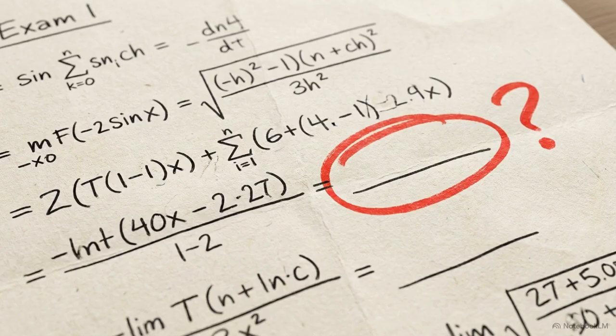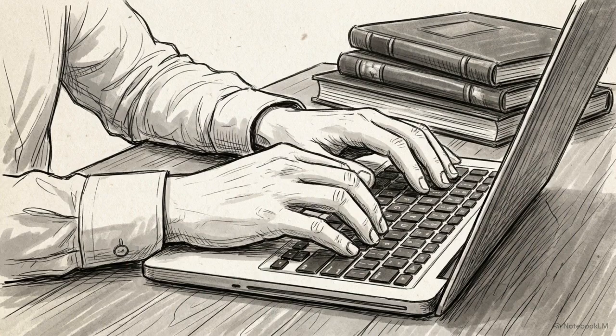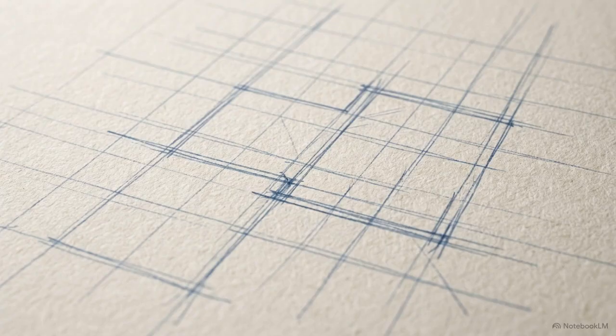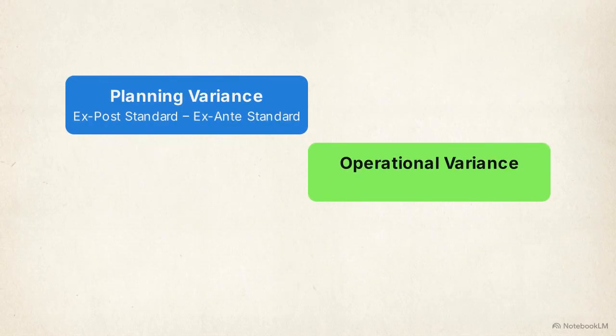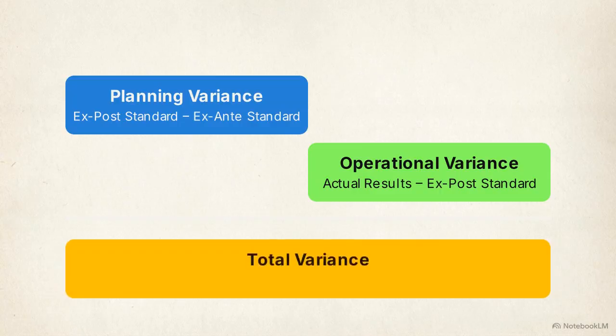Missing the opportunity cost valuation is a common exam pitfall. Incorporating this value shifts the analysis from simple historical record-keeping into a tool for strategic financial management. Let's consolidate this conceptual framework into the strict mathematical formulas required for the exam. First, the planning variance equals the ex post standard minus the ex ante standard. Second, the operational variance equals the actual results minus the ex post standard. And finally, to reconcile the accounts, the total variance equals the planning variance plus the operational variance.